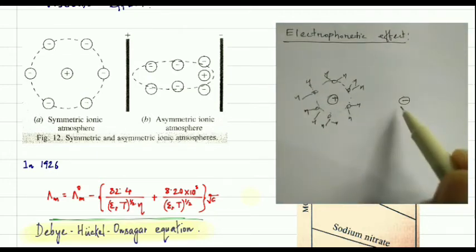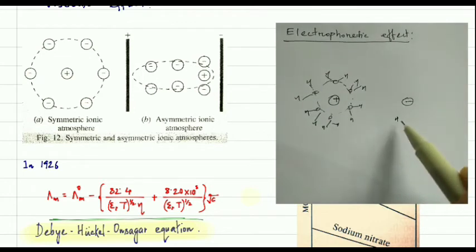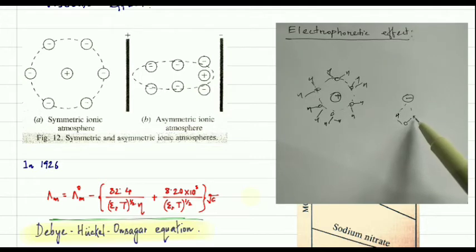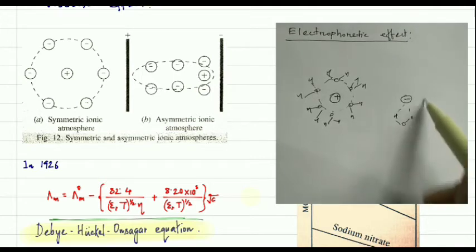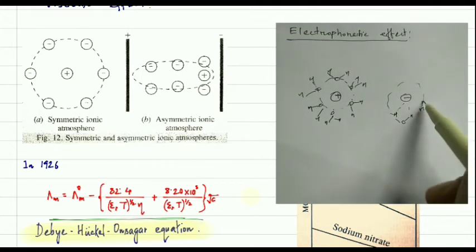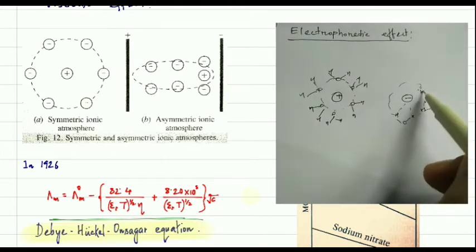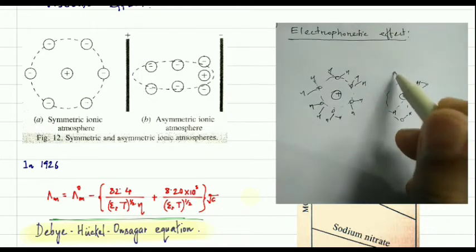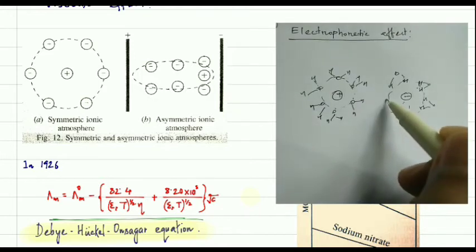Similarly, this negative ion is also surrounded by water that is delta positive, so this will also form a sphere, okay.